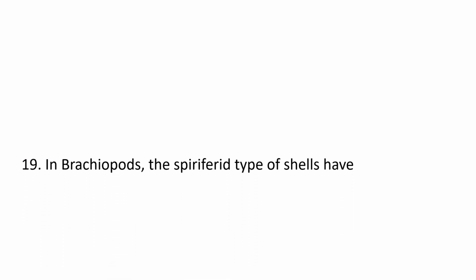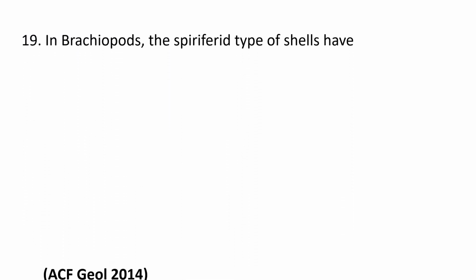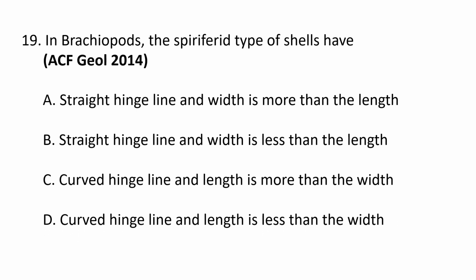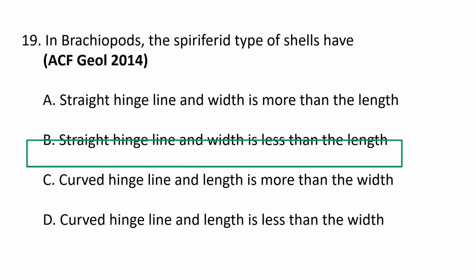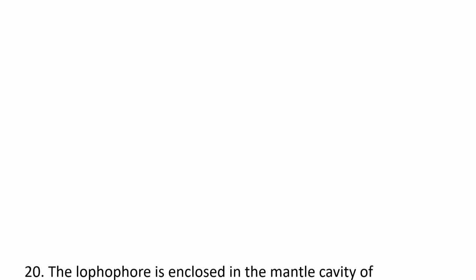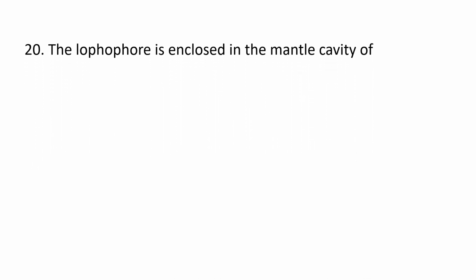Next question. In brachiopods, the spiriferid type of shells have A. Straight hinge line and width is more than the length, B. Straight hinge line and width is less than the length, C. Curved hinge line and length is more than the width, and D. Curved hinge line and length is less than the width. So in brachiopods, in spiriferid types of shells, they have the straight hinge line with width more than the length.